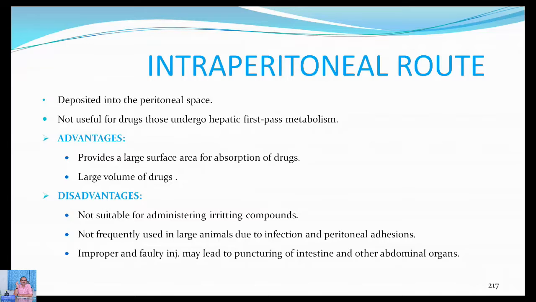Especially in cattle, the peritoneum is not so sensitive, so you can give the injections, but never use any irritating compounds by the intraperitoneal route, and it is not frequently used in large animals due to infection and peritoneal adhesions. See here, especially in horses and other animals, we should not use the subcutaneous route.